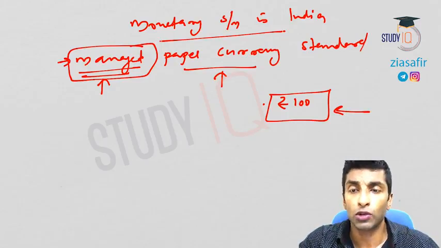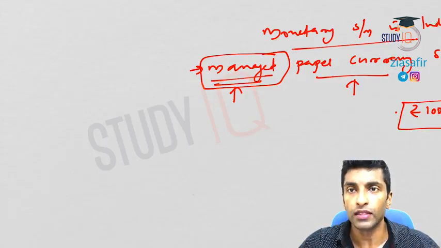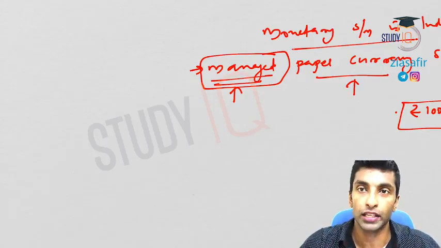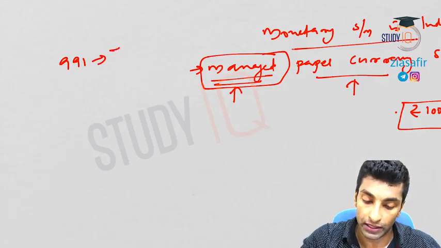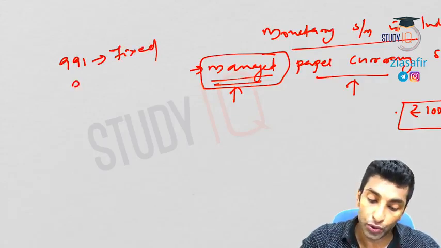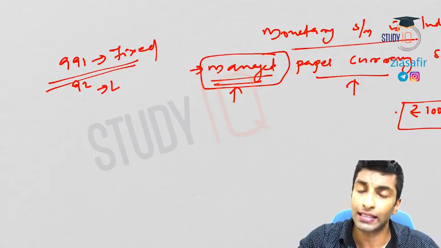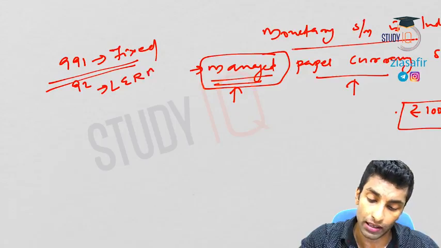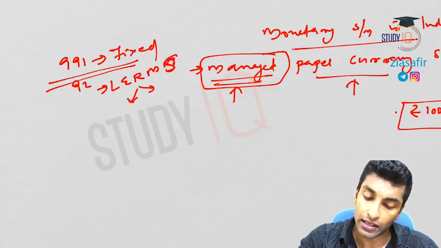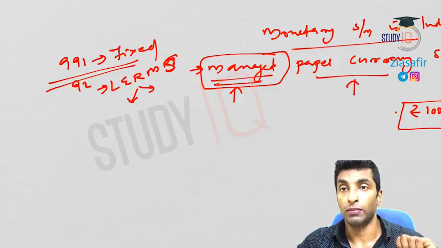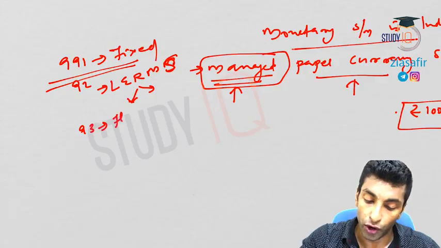Our exchange rate system also, when we discussed, I told you it is not floating, even though you may have understood it as floating. Till 1991 it was fixed, and in 92 after this BOP crisis and all, we followed a system, the liberalized exchange rate management system, that is LERMS, in which it was partly fixed and partly flexible or floating. And in 93 onwards we went for floating.